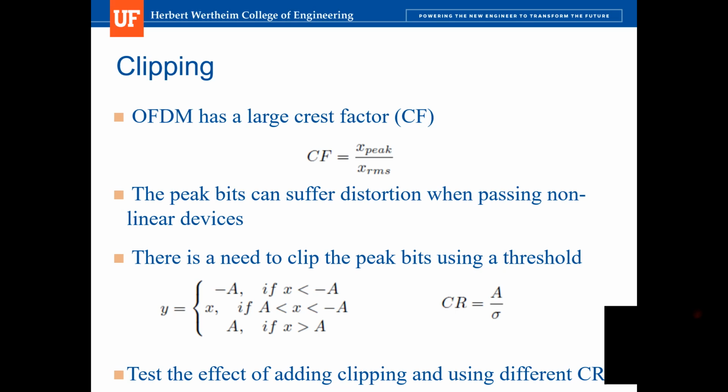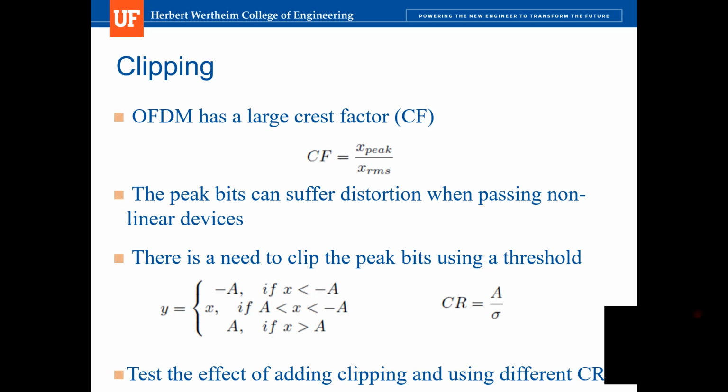So if we have a large crest factor, that means the variance in this signal that we want to transmit is very large. So when these peak bits pass through the nonlinear devices, they can suffer big distortion, and distortion can cause a higher BER. And the way to eliminate this distortion is to eliminate these peak bits.